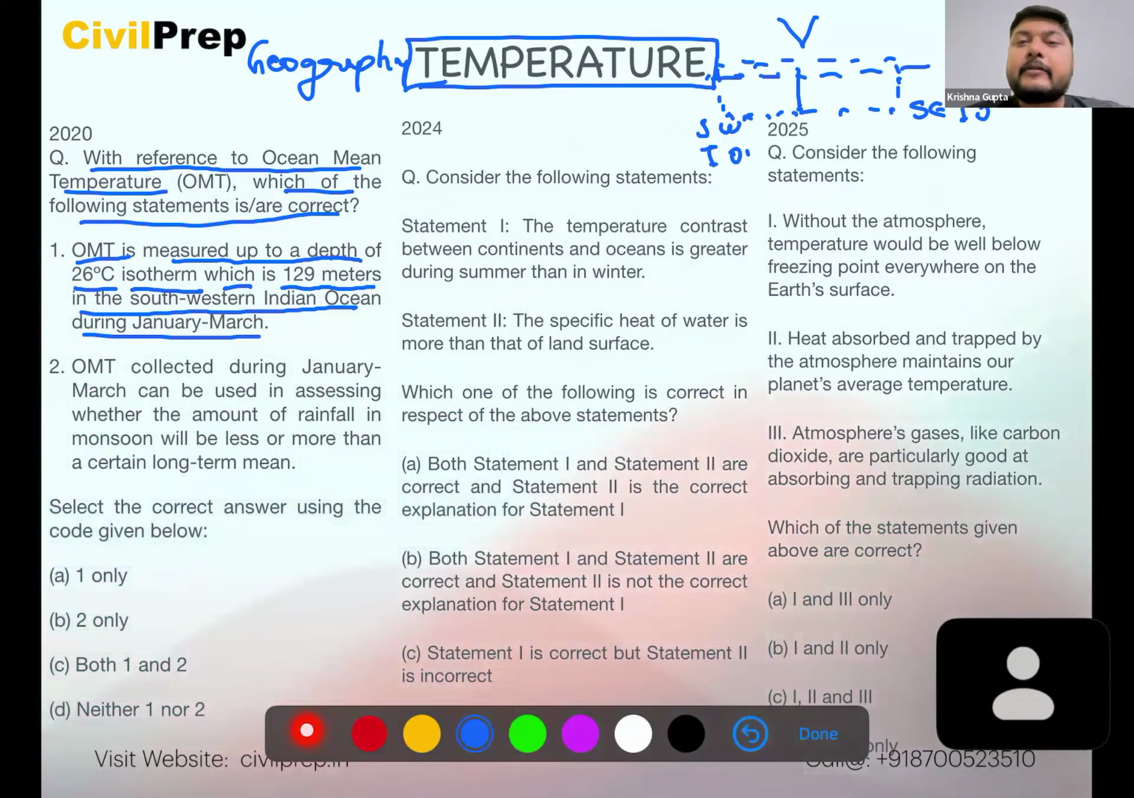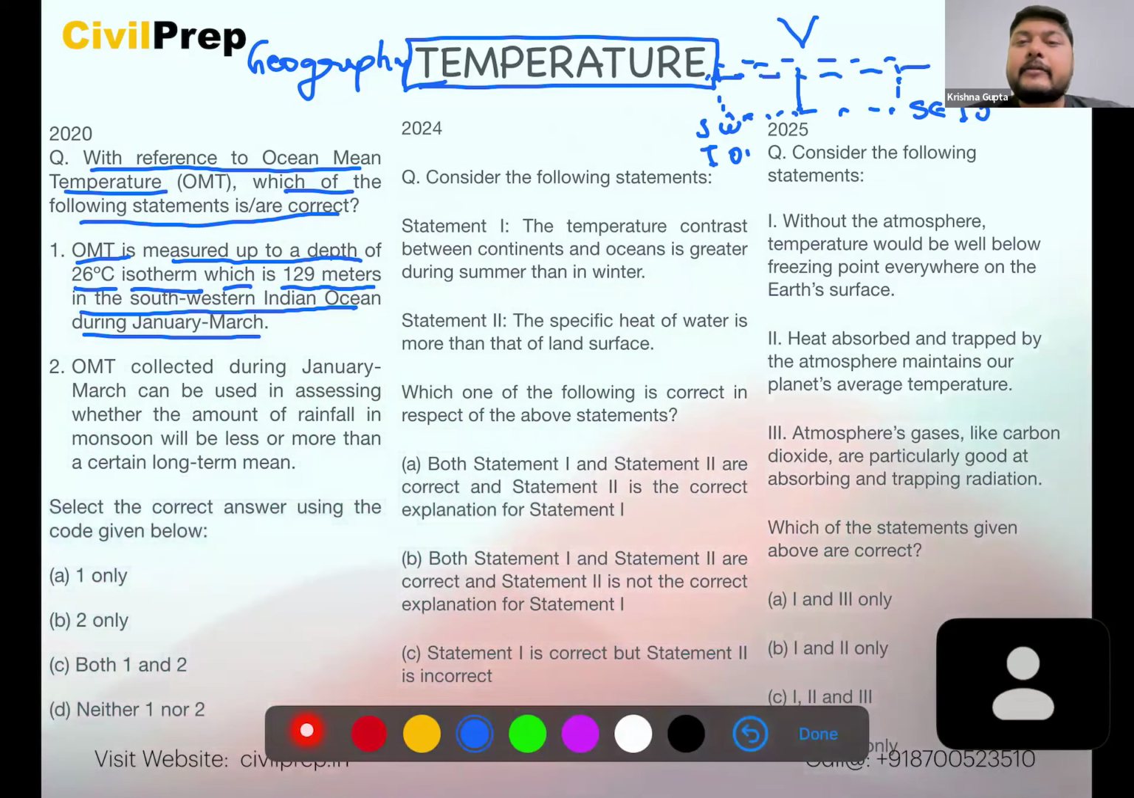Here we will see that in the year 2019, there was a paper published by Professor Ali. He has given that sea surface temperature is also a measure of temperature over the ocean surface, and there is ocean mean temperature. So this is another tool which measures the temperature over the ocean surface. He has proved that ocean mean temperature is a better way for the prediction of monsoon